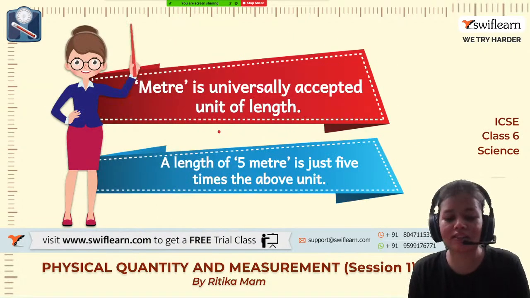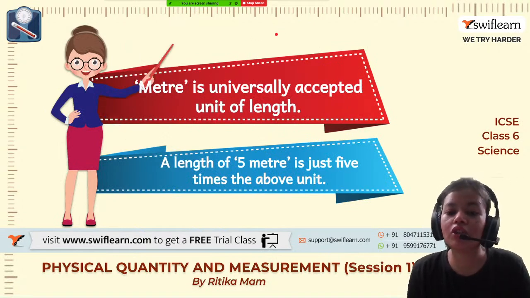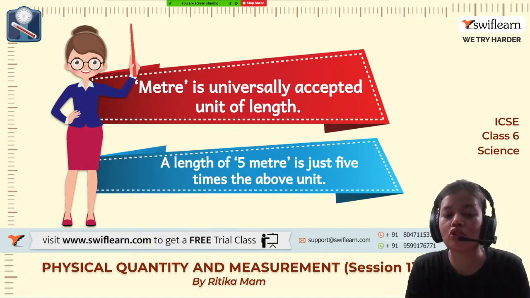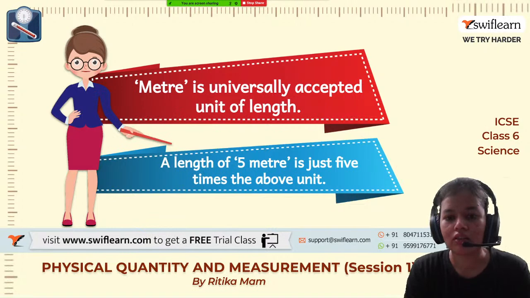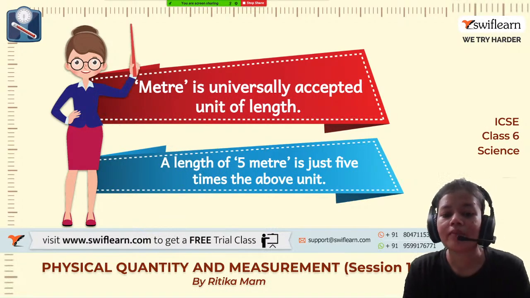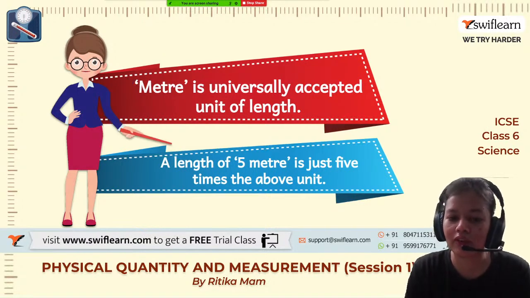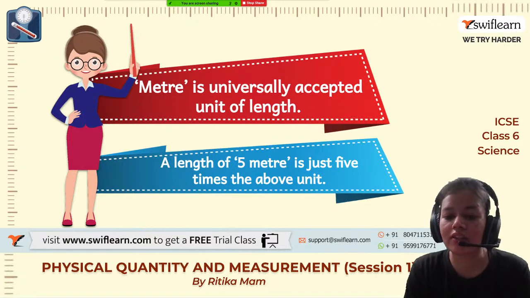Okay, so let us understand this. Meter is the universally accepted unit of length. So if we have to measure a length, we will be using a meter scale. It is very obvious that we cannot use liter to measure length. A length of 5 meter is just 5 times the unit.